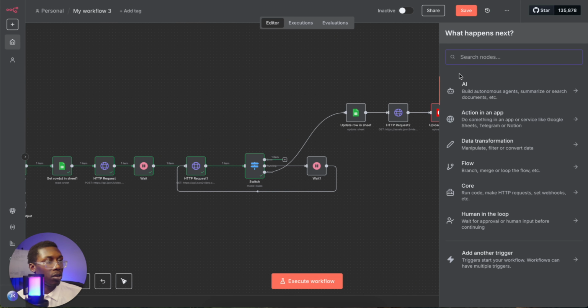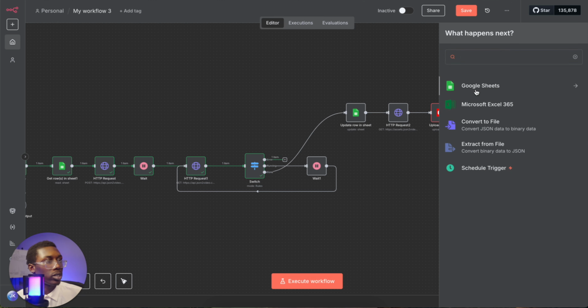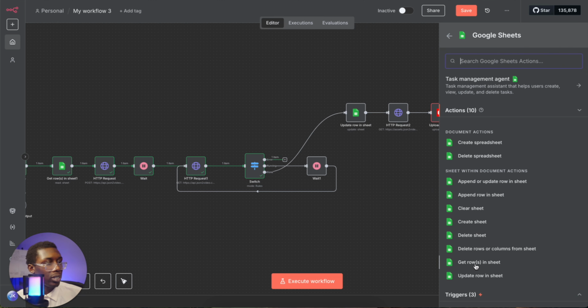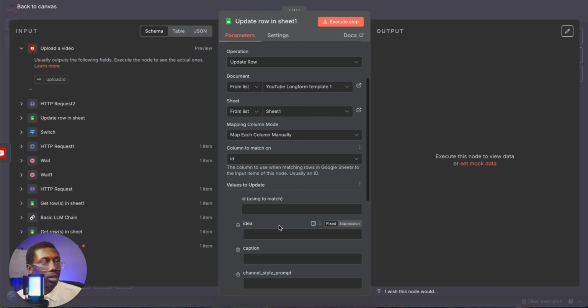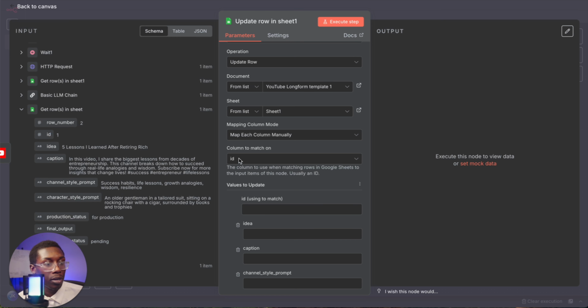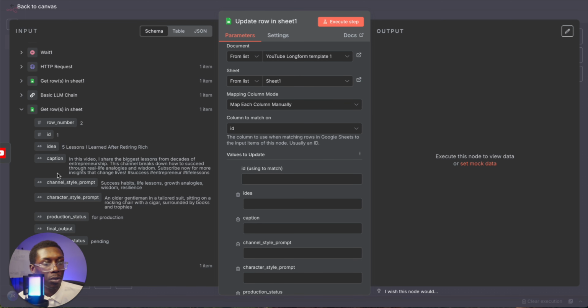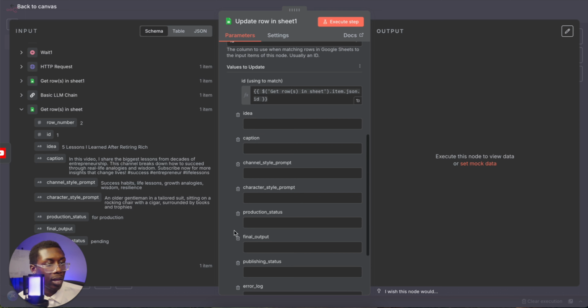And then right here, you would add another Google Sheet in order to update to the first sheet that a video has been posted. So you would update row again, this time from the same exact list, of course, from sheet 1. Map each column manually, come down here, you would add the ID, and then you would map the ID.